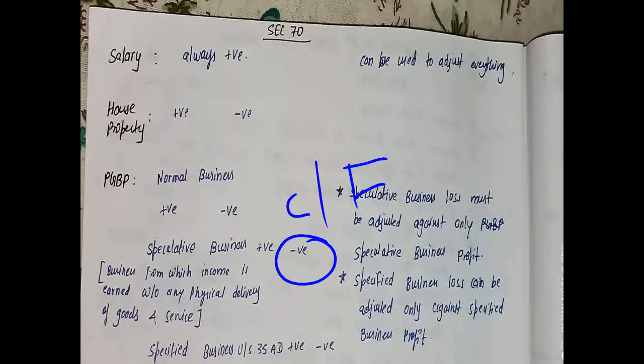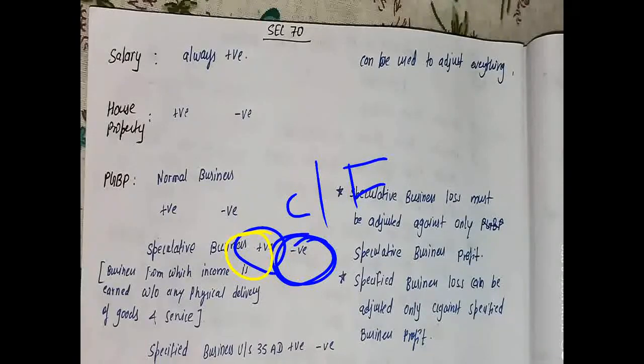The loss which cannot be set off in the current year against a particular head is carried forward to the next year, and we will read under various sections in how many years this carry forward loss should be set off. That means it should be adjusted. All right, so you have to always be careful with the speculative business. The loss from the speculative business can be only adjusted against the profit from the speculative business, right?